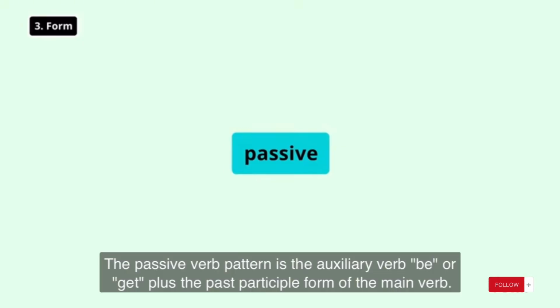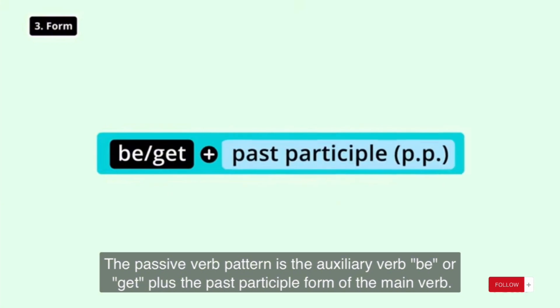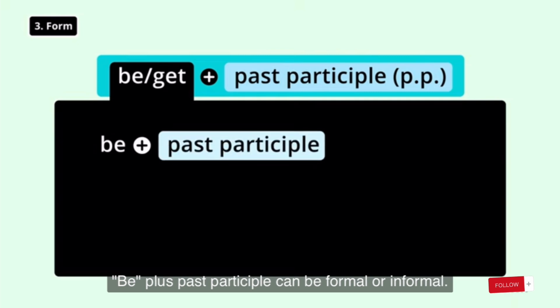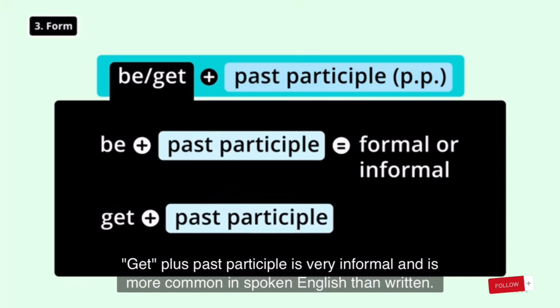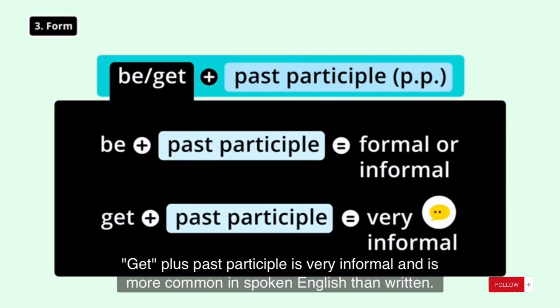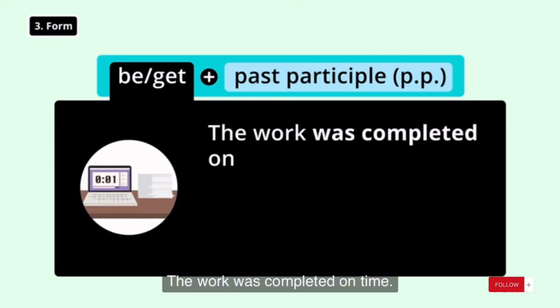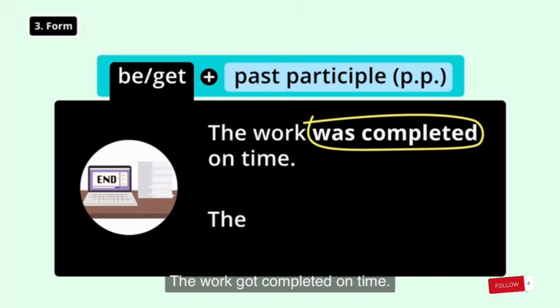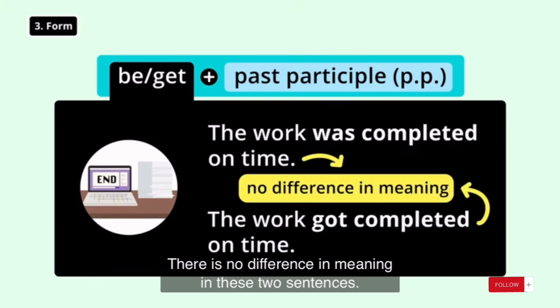The passive verb pattern is the auxiliary verb be or get plus the past participle form of the main verb. Be plus past participle can be formal or informal. Get plus past participle is very informal and is more common in spoken English than written. For example, the work was completed on time. The work got completed on time. There is no difference in meaning in these two sentences.